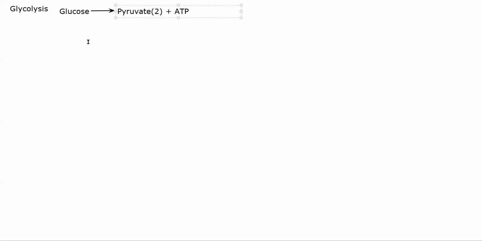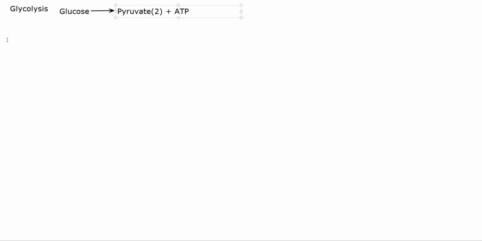Glycolysis is also called the universal central pathway or the Embden-Meyerhof-Parnas pathway. Embden, Meyerhof and Parnas are the scientists who discovered glycolysis. Hence, it is also called the EMP pathway based on their names. So in your exam, you will be asked to write about the EMP pathway or explain the energetics of the universal central pathway. They might not give you glycolysis directly. You need to remember the alternative names as well. So we'll get into the reactions now.